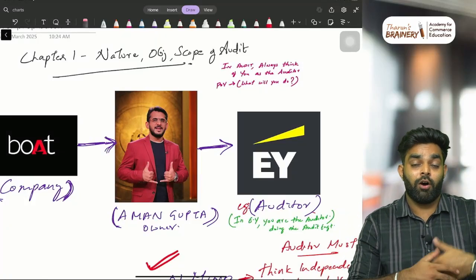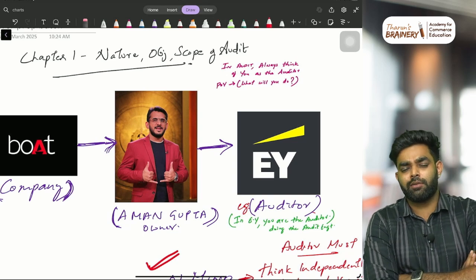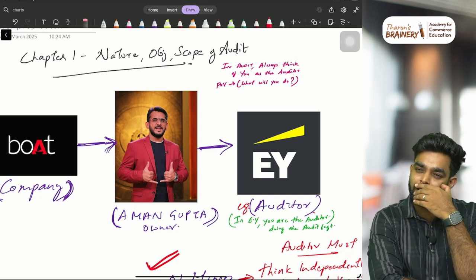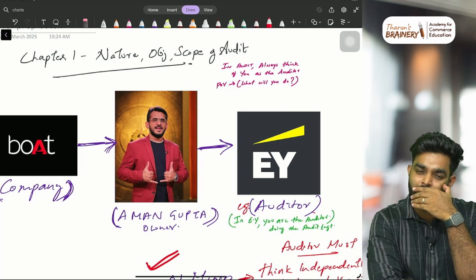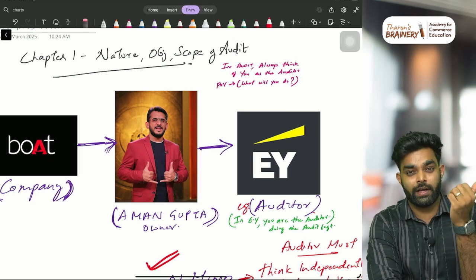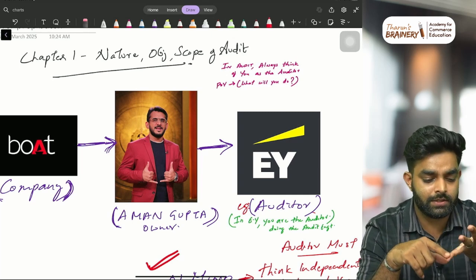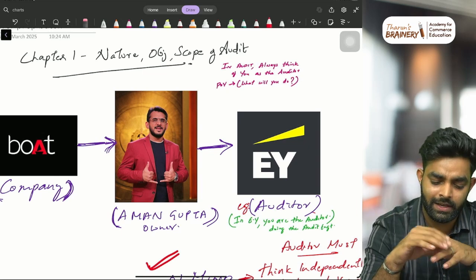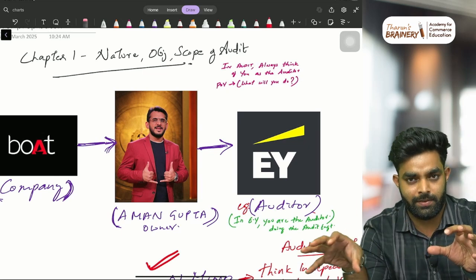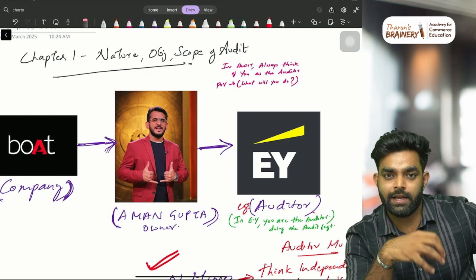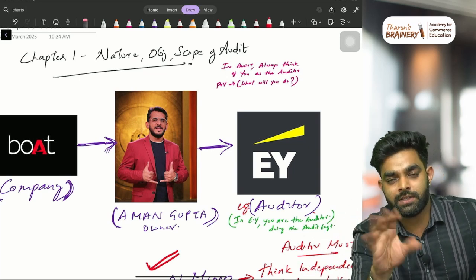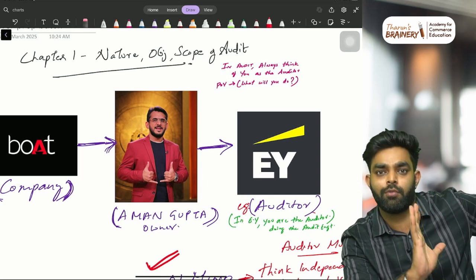So, audit, it's like a last minute revision that I'm doing now, and it is for those students who are very weak at some core areas in auditing. In this, I'm not going to focus too much on word by word, line by line. From each chapter, I've picked certain areas where students lack proper conceptual understanding, and I'm just focusing on that, just like the basics of auditing.